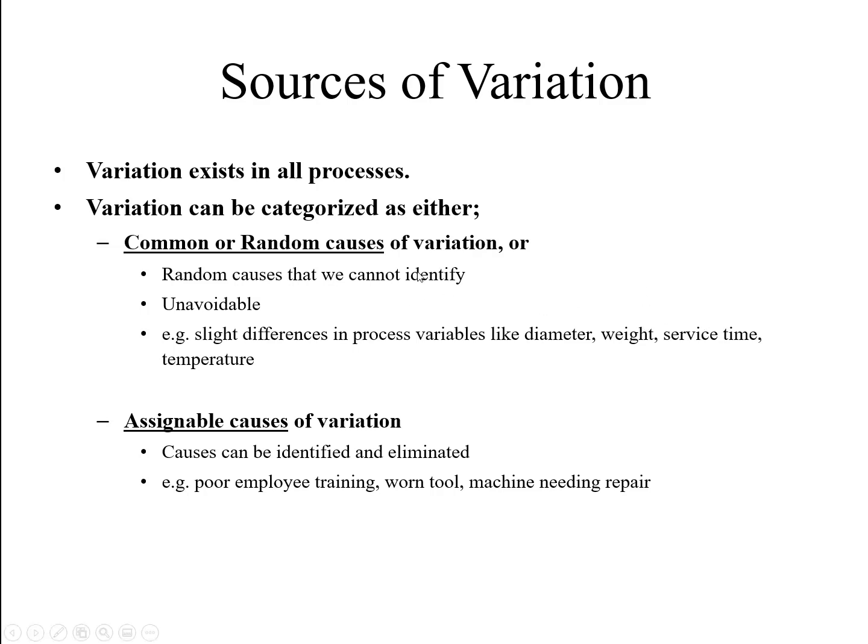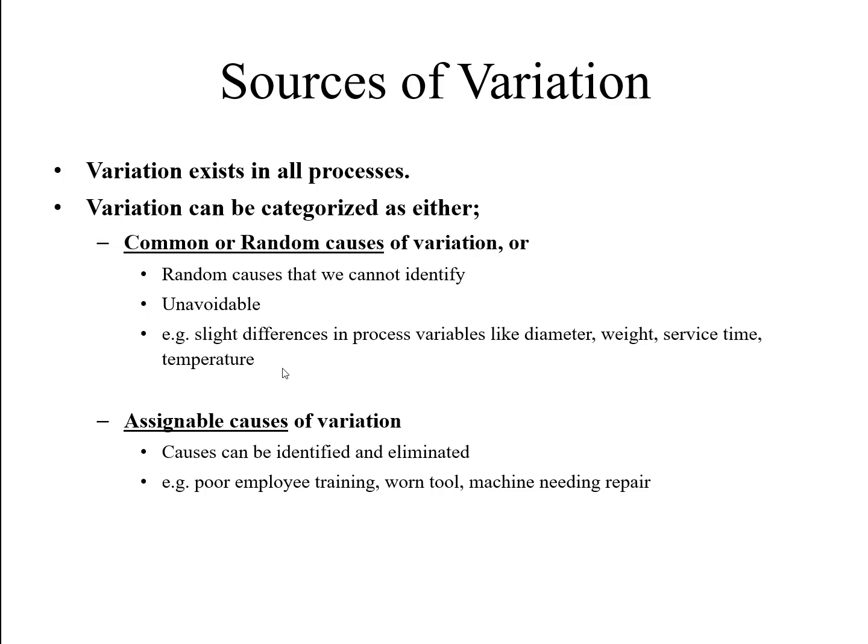Common or random causes of variation are random causes that we cannot identify. Normally, things also happen which we will not be able to see with the naked eye. They are unavoidable, and we will not be able to avoid them, because if we avoid them, in the future it will create a lot of problems. For example, slight differences in process variables like diameter, weight, service time, temperature. For example, a refrigerator company producing refrigerators and air conditioners will try their level best to improve the quality, but there may still be some minute differences that occur.